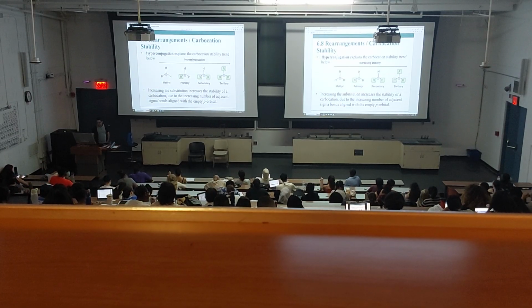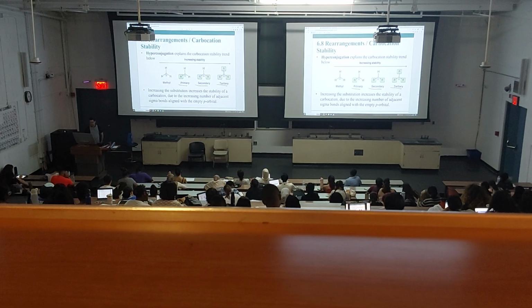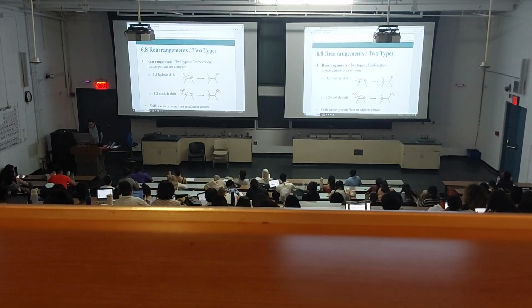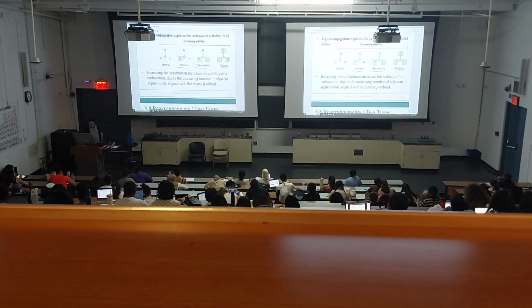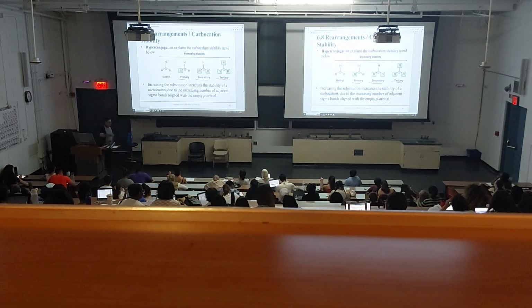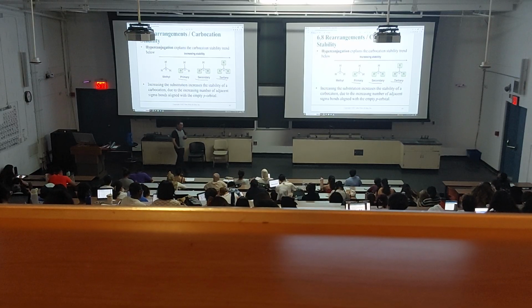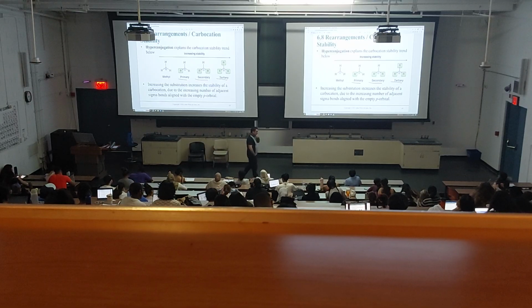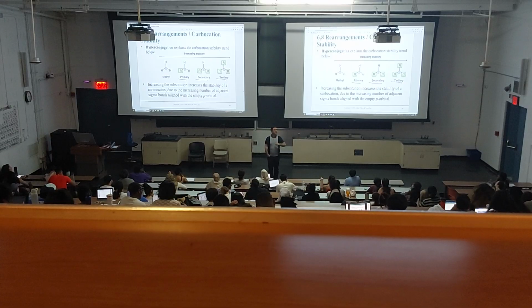So, increasing stability: primary, less stable than secondary, less stable than tertiary. So if we have a secondary carbocation, what's more stable than secondary?